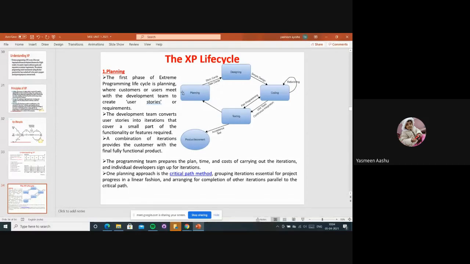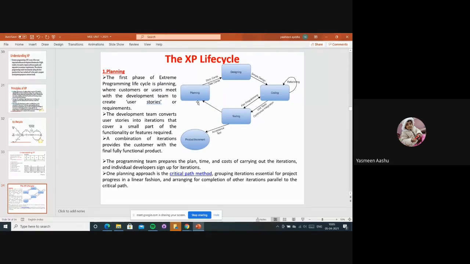The first is planning. The first phase of the extreme programming life cycle is planning, where customers or users meet with the developer teams to create the user stories or requirements. The user is giving his stories: I need this requirement, I want my project like this, within these days you have to give all these things, and these are the things you have to include.